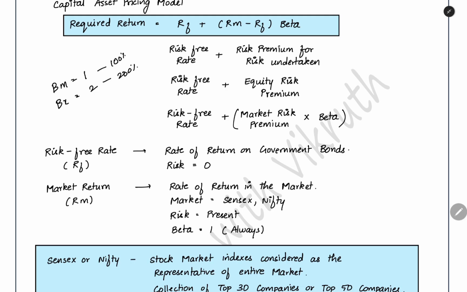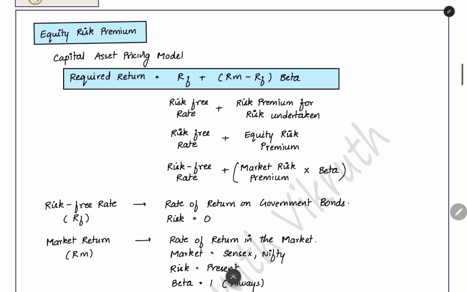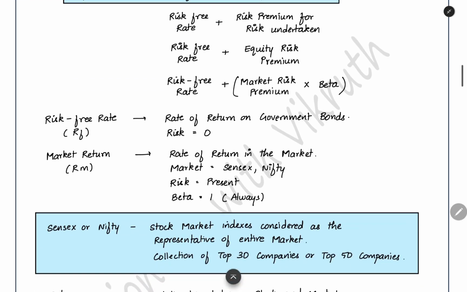By this beta, you can understand how much extra risk we have in our company when compared to the market. This risk-free return you can earn without even taking any risk. And then for earning the return of the market, for example, the risk-free rate is 8%. In the market, you are getting 10% return. For getting this extra 2%, you are taking the market risk. This extra 2% you are getting in the stock market. If you invest in the stock market, more than the risk-free rate, this 2% is called the market risk premium.